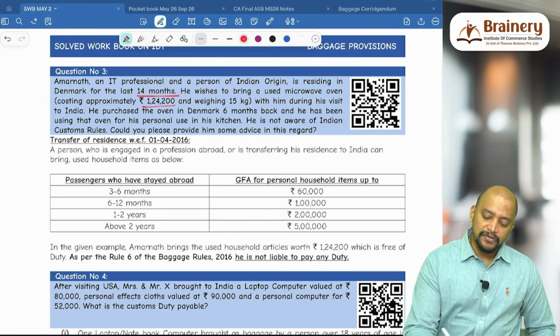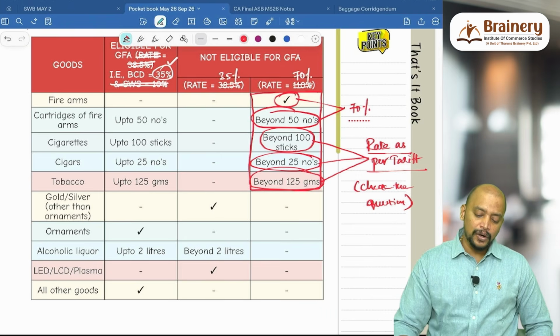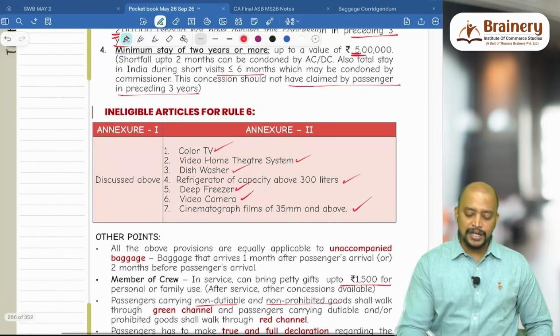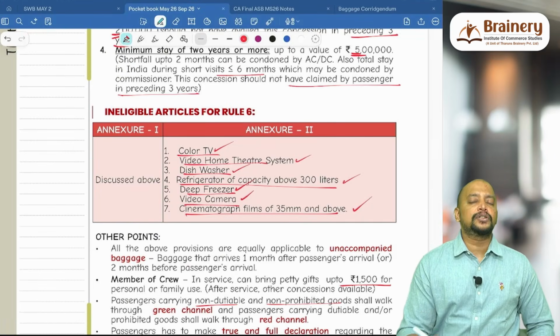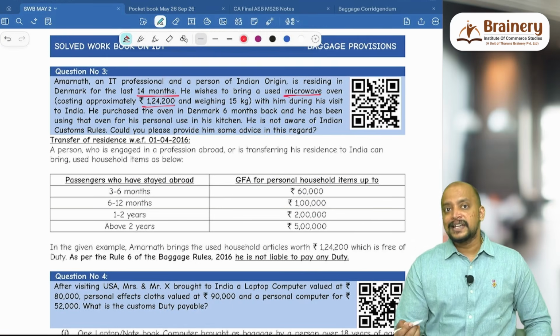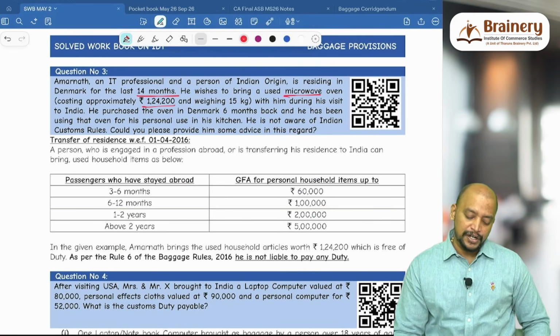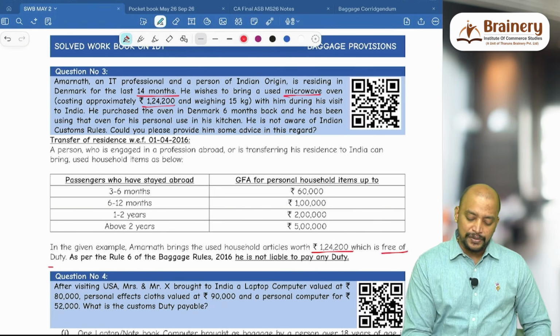And is microwave oven anywhere in Annexure 1? No. Is it in Annexure 2? No, it is not in Annexure 2, because in Annexure 2 we have color TV, video home theater, dishwasher, refrigerator above 300, deep freezer, video camera, cinematograph film of 35 mm and above. So this is not there, which means he can bring that without payment of any duty. So household articles worth 1,24,200 are free of duty.